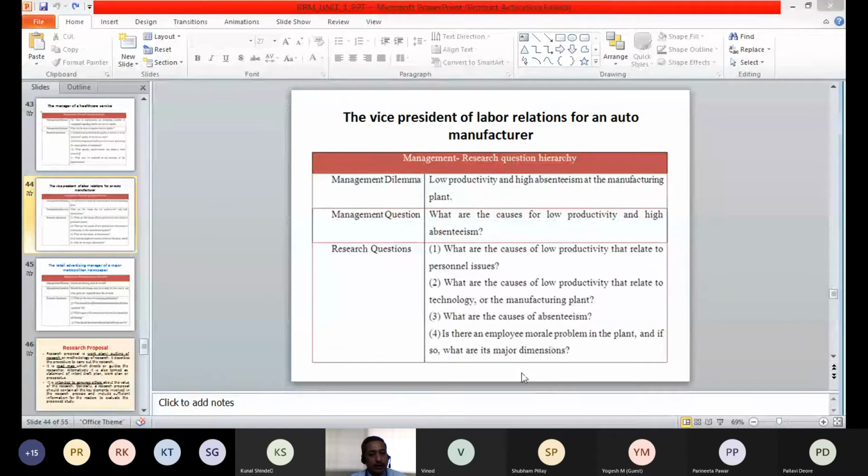Do you understand what is morale? Do you understand the term employee morale? Snehal, Santosh, Kunal, can we have a little bit of interaction? Priyanka, Pallavi, Parinita. Employee morale. Yes, sir. What is employee morale?